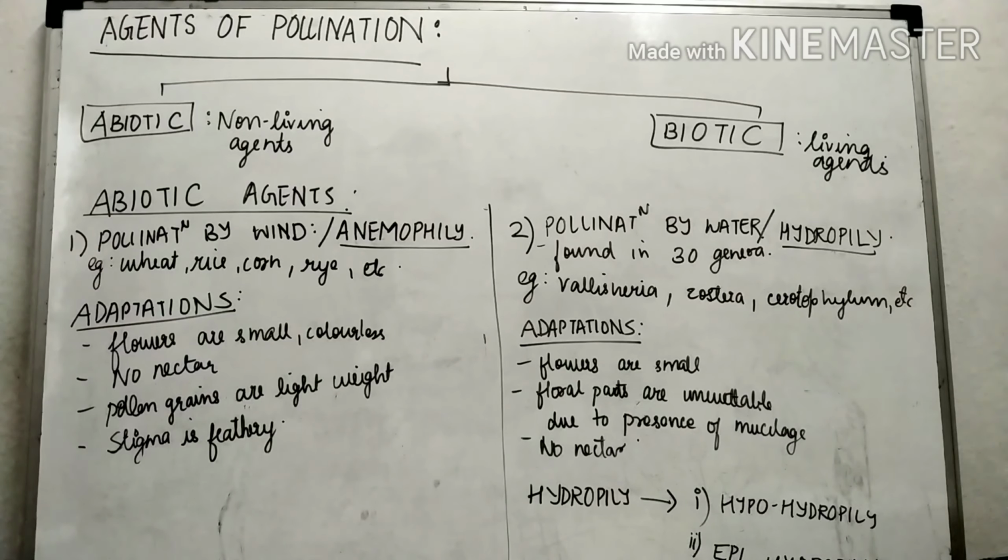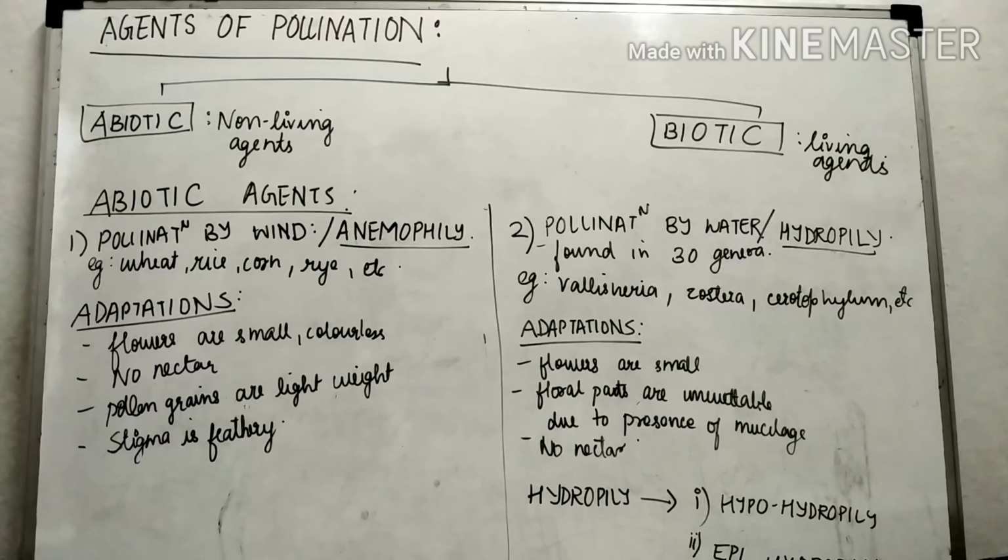Pollination by wind agent is also called anemophily. Best examples of anemophily are wheat, rice, corn, rye, etc. Palms are also included in that. Now, these plants which are pollinated by wind agents or anemophily have certain adaptations in them. So these adaptations are as follows.